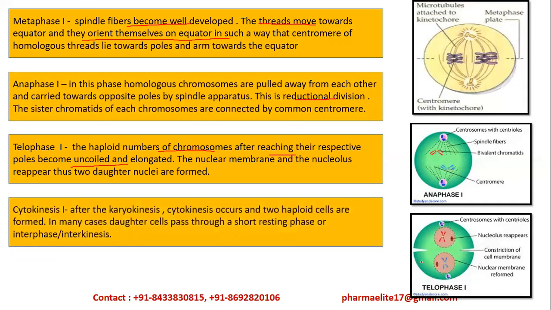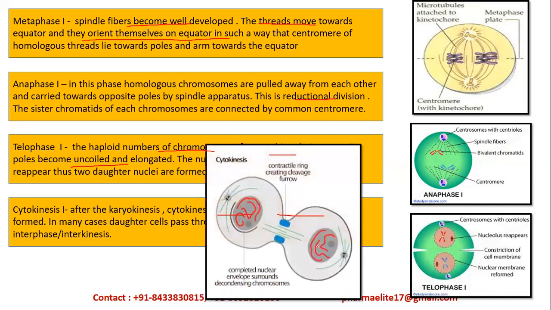Then cytokinesis 1. After karyokinesis, cytokinesis occurs and two haploid cells will be formed. In many cases, daughter cells pass through a short resting phase or interphase, that is the G0 phase, which we had seen is the resting phase. And in this way, we get two daughter cells. See, this is cytokinesis. You see that they are contracting, and this is division of cytoplasm, and a complete nuclear membrane will surround the chromosomes.